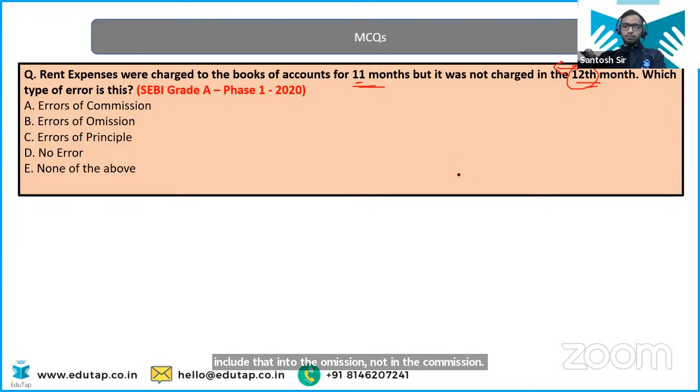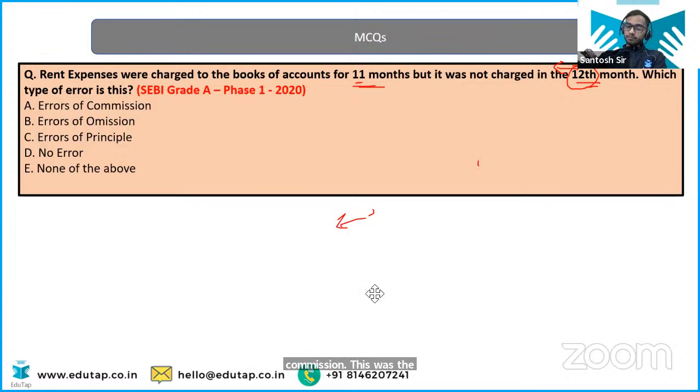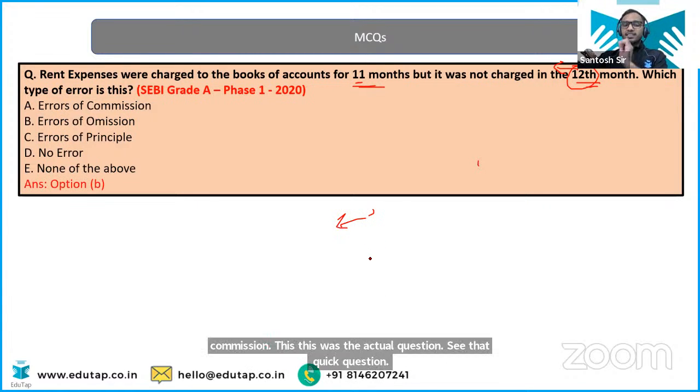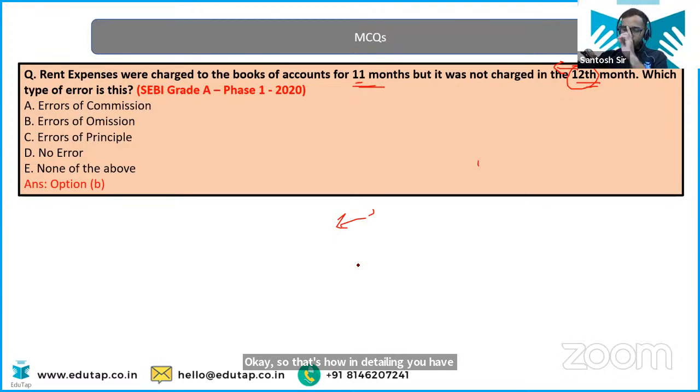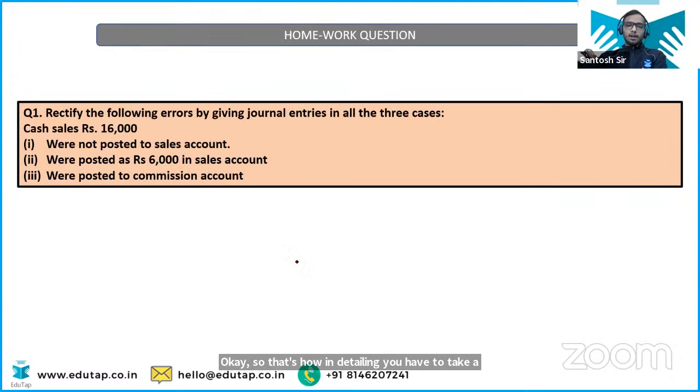Okay? Chalo. This was the actual question. See, the trickiest trick question. Okay? So that's how in detailing you have to go. Okay? That's why we are discussing the concept in a very detailed manner.